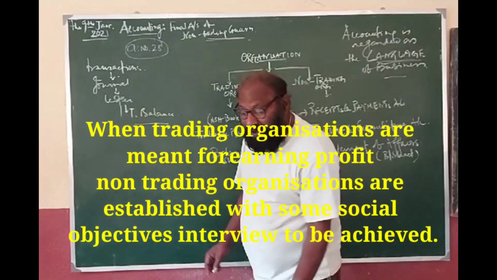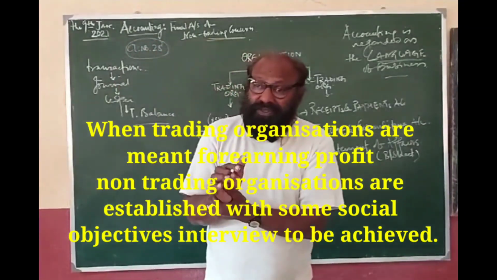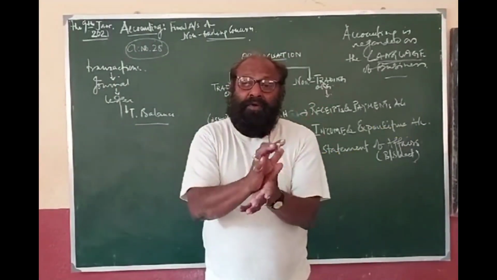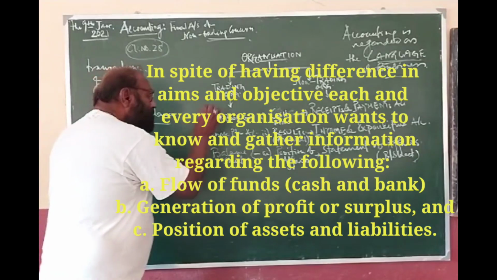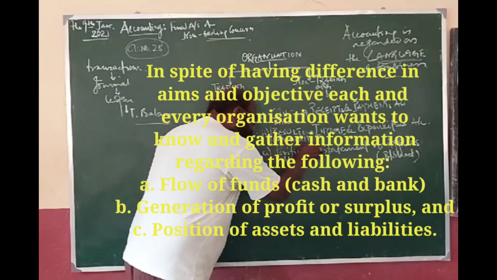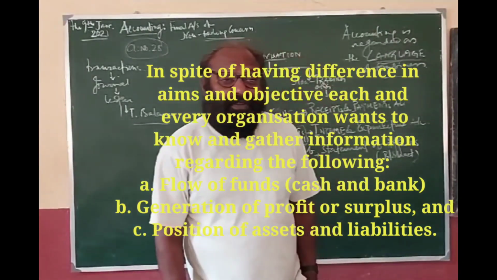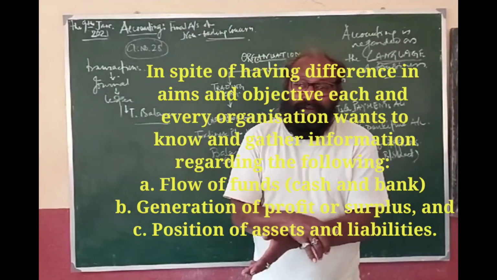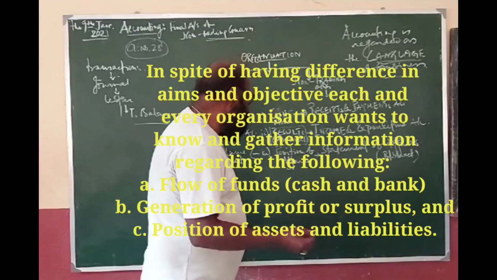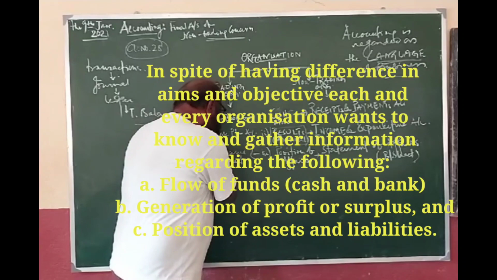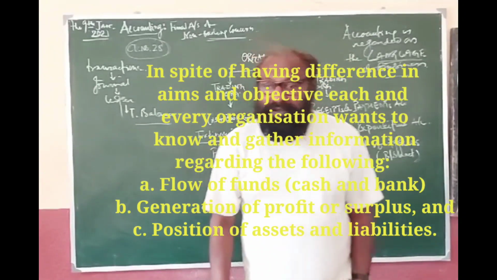And whenever you have prepared the accounts, you have got the balances of the different accounts. You have got the summarized form of all the transactions effected during the year, and with that you prepare the statement of results. Each and every organization must be interested to know the results of the total transactions taking place during the particular period concerned. In case of a trading organization, I have told you that they prepare trading and profit and loss account. Trading account gives the gross profit, profit and loss account gives the net profit.